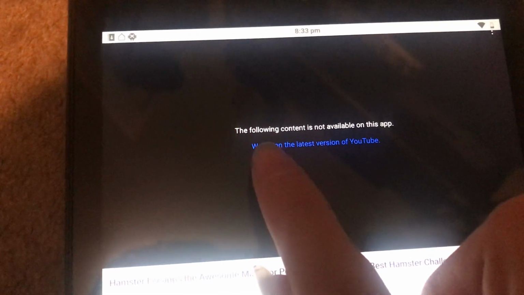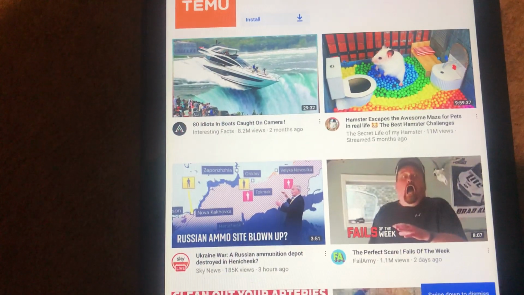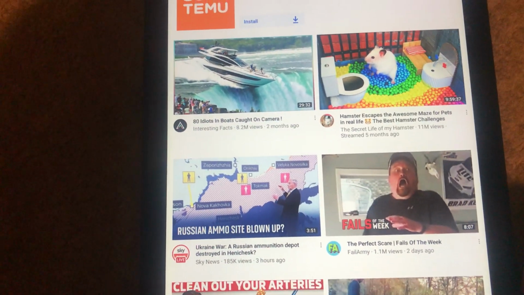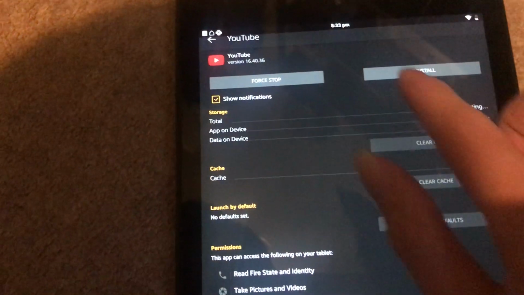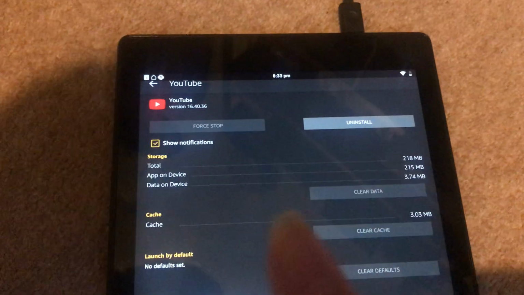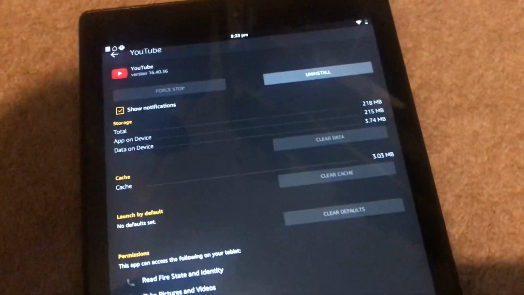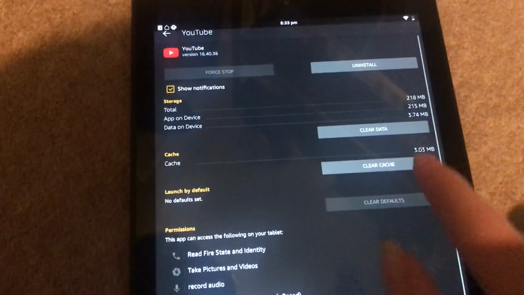Today I'm going to try and show you how to fix or get around this message on Android 5.0 and 5.1 Android Lollipop. I'm going to show you guys how to do that. So the first solution is to clear the data on the YouTube app. Sadly, this is because YouTube is ending support to this version of YouTube. So, this is solution number 1. Let's fix this. So, there we go.